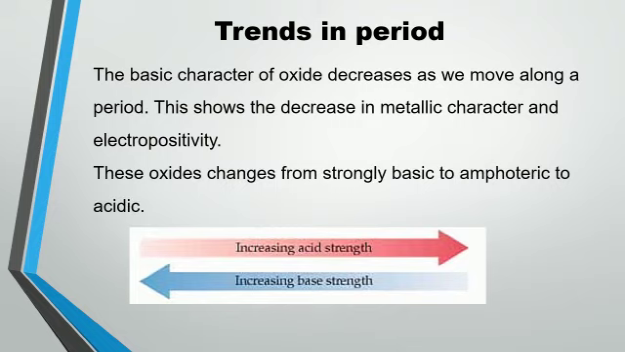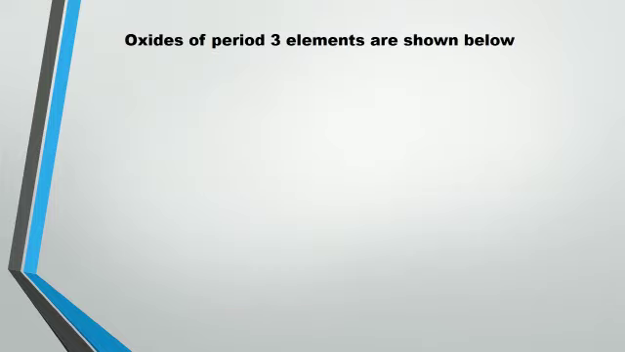The oxides change from strongly basic to amphoteric to acidic. At the start we will have basic oxides. In the middle of the period we will have amphoteric oxides. Amphoteric oxides have both properties; they act as acidic as well as basic oxides. And at the end of the period we have acidic oxides. Oxides of period 3 elements are shown below in the table.